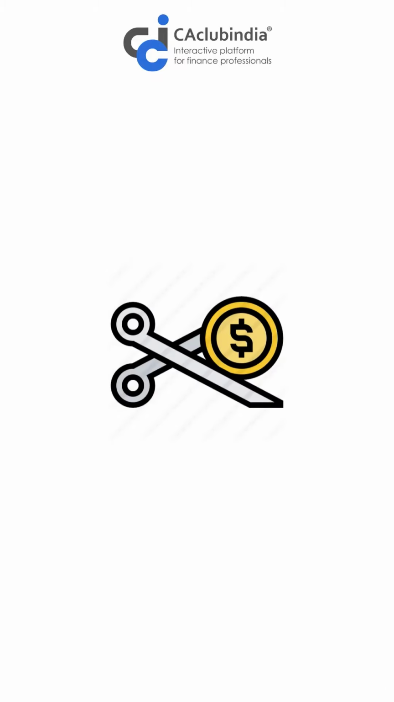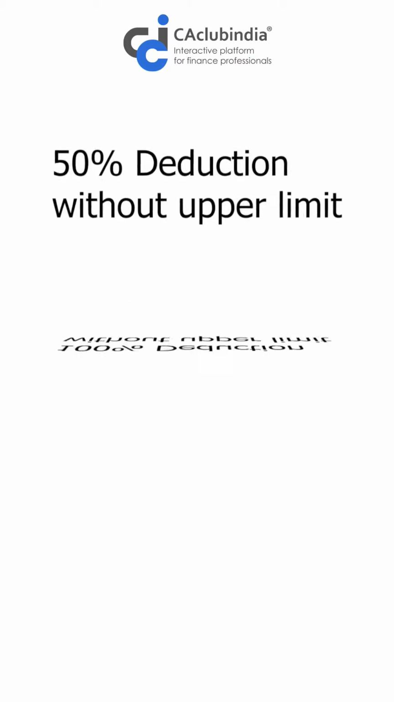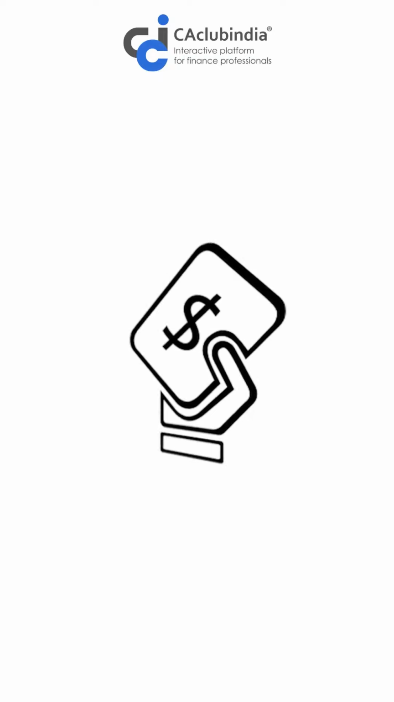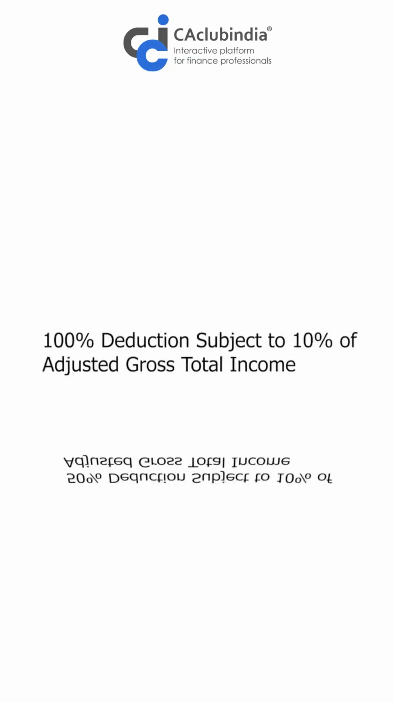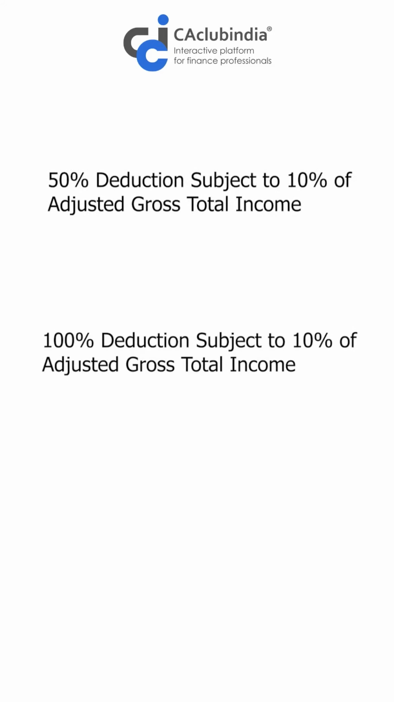Now, the amount of deduction that you can claim depends on the kind of institution that you are donating to. Donations to certain categories of institutions are eligible for deduction of either 50% or 100%. However, in other cases, there is an upper limit on the amount that can be claimed. In such cases, a deduction of 50 or 100% subject to an upper limit of 10% of adjusted gross total income is applicable.